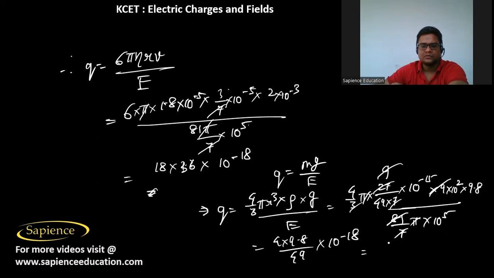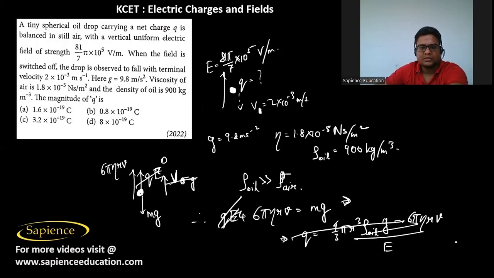So this will be equal to 4 into 98 divided by 49. 49 2s are 98, into 10 power minus 19. So 8 into 10 power minus 19 coulomb. So it means that it is option D. Option D is the correct answer.